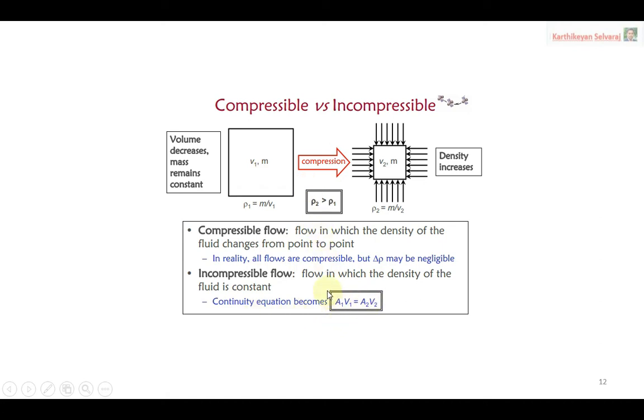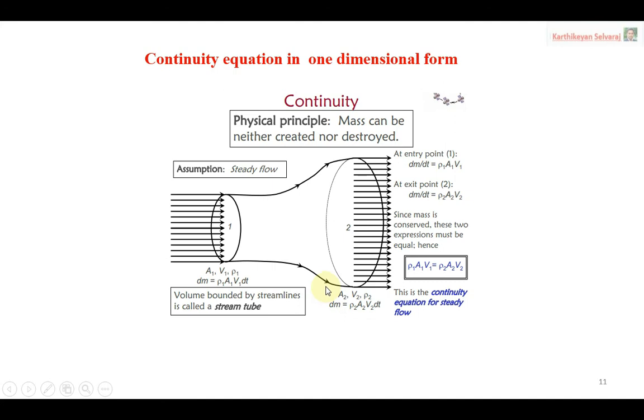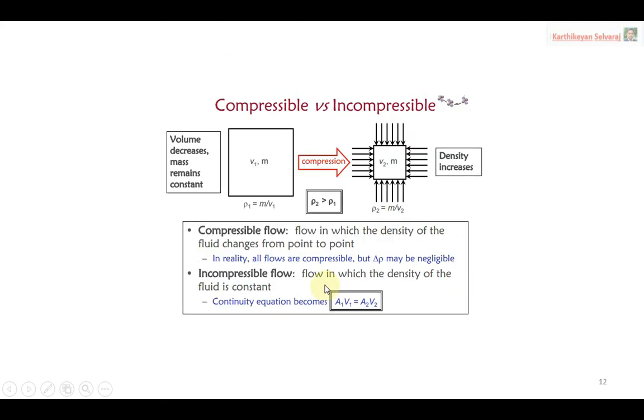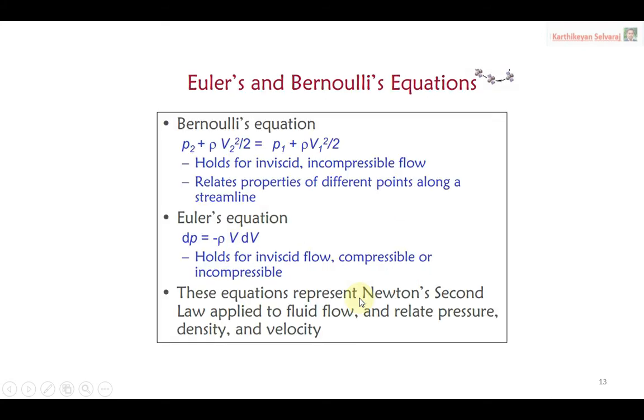See here, now this is a form of continuity equation. Previously we had the continuity equation rho 1 V1 A1, but in this case we have only A1 V1 equal to A2 V2. So which term is missing? The rho term is missing. Rho is nothing but density. Why is this term not available here? Because density is constant, which means it is called incompressible flow. So this continuity equation is especially applied for incompressible flow. Like that you can identify the types of flow.